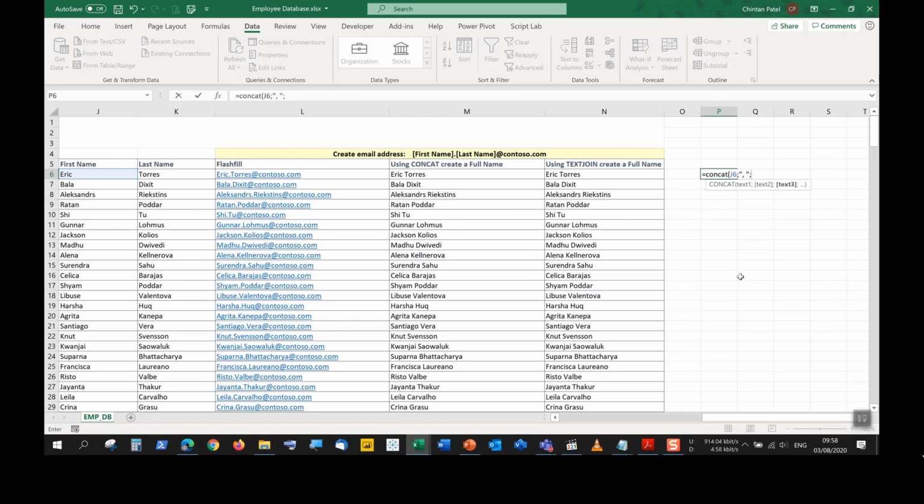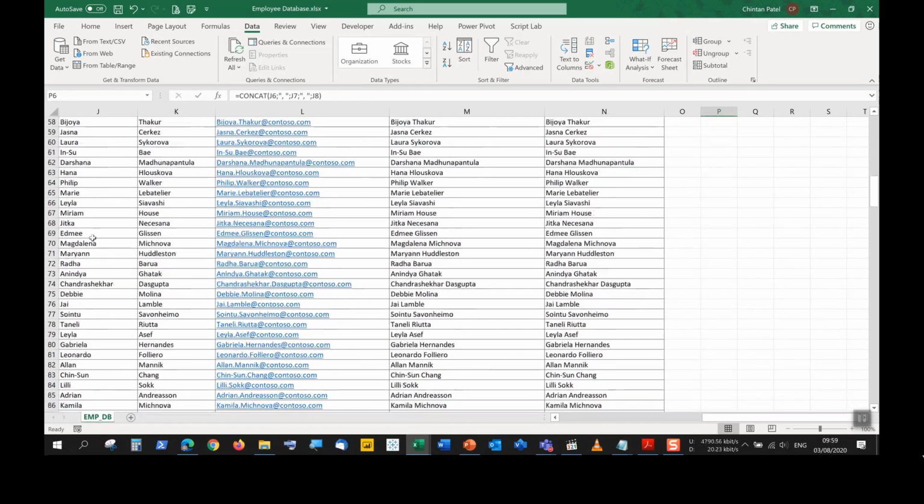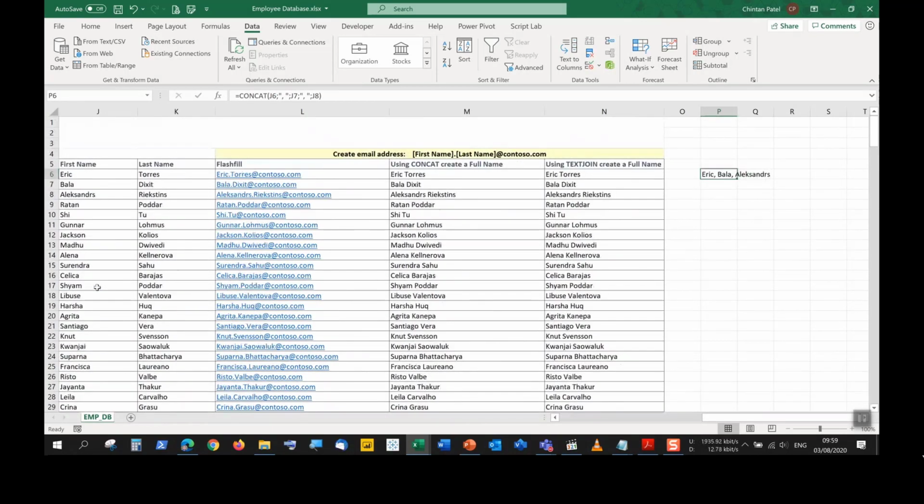Then the next word would be the next name, and then quotation mark, comma, space, close that. And then the next one, you have to select that, right? And then we close our brackets. So we achieve that effect, but you can see how confusing and long this will be. I'd have to select the names one by one to actually achieve this. And there'll be so many commas, so many quotation marks, so many spaces, you get so confused with that.